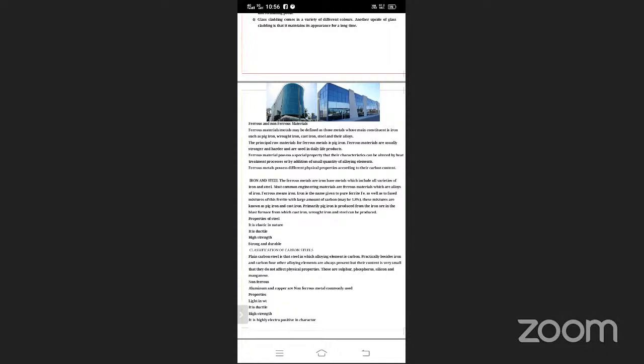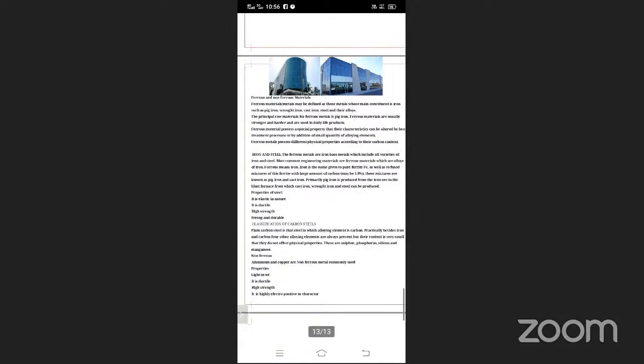So what are the advantages of that? These are the advantages of steel. It is elastic in nature, it is ductile, it has high strength, it is durable. So these are the important properties of ferrous material. I repeat the properties of ferrous material. It is elastic in nature, it is ductile, it has high strength, it is strong and durable. So these are the basic important properties.